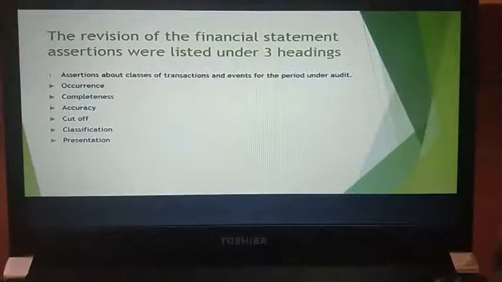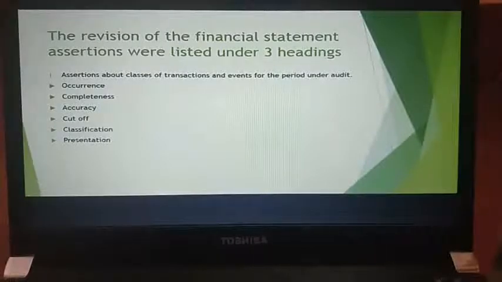Assertions were listed under three headings. So this revision of the financial statement assertions is wherein you are asserting something. It is listed under these three headings, that is, assertions about classes of transactions and events for the period under audit. So here you have occurrence. Now, what is this occurrence? Occurrence is nothing but whether the events have actually occurred, based on the transactions in a particular entity. Now, what is completeness?